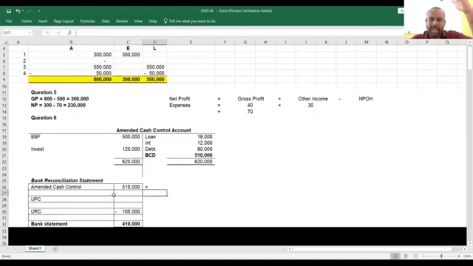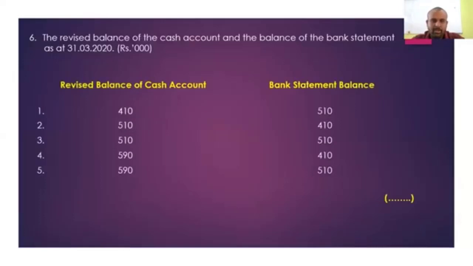If it is comparatively higher, it's supposed to be deducted for the purpose of getting the bank statement balance. And the bank statement balance we calculated as 410,000. So what will be the answer? Very clearly you can identify the second one is the correct answer for question number 6, right?